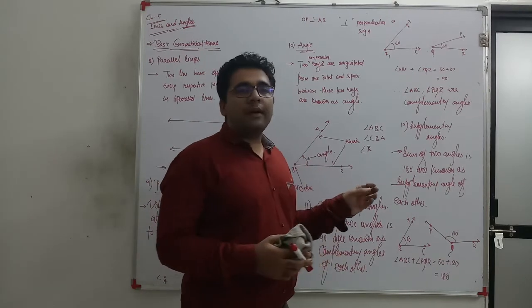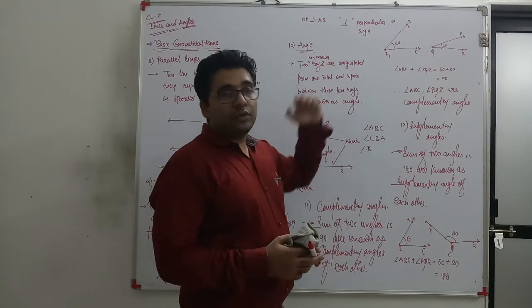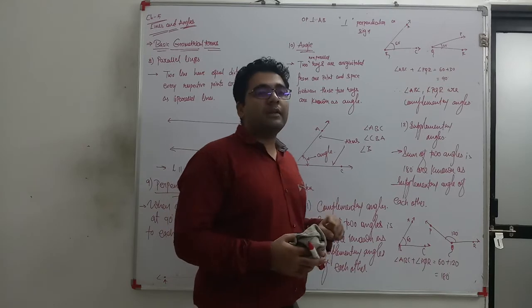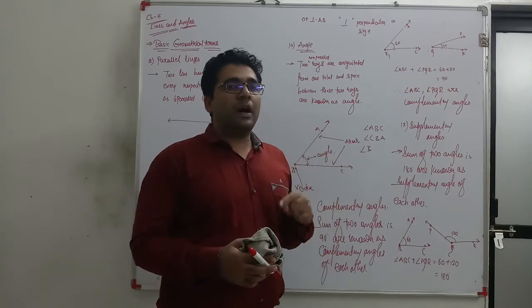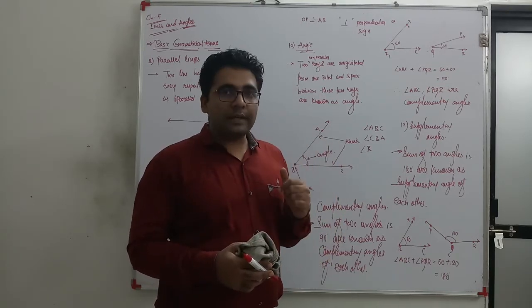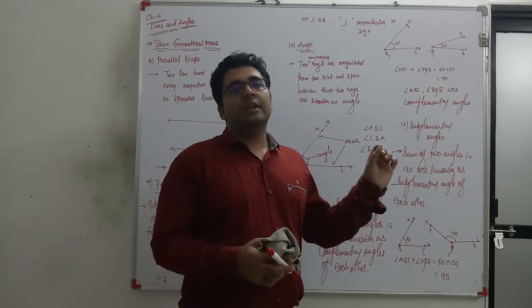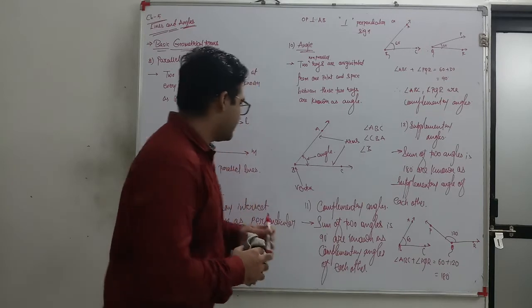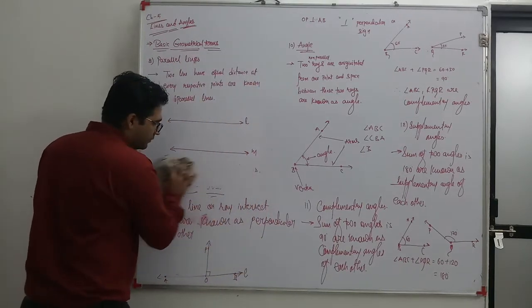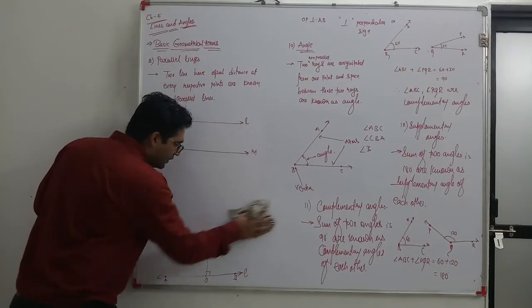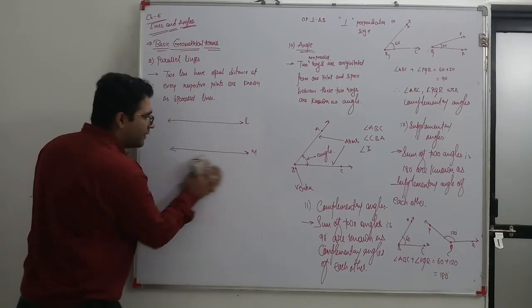In complementary angles, both are acute angles, but in supplementary angles, both are right angles in one case. Otherwise, there should be one acute and the other obtuse. So these are the notes related to complementary and supplementary angles.